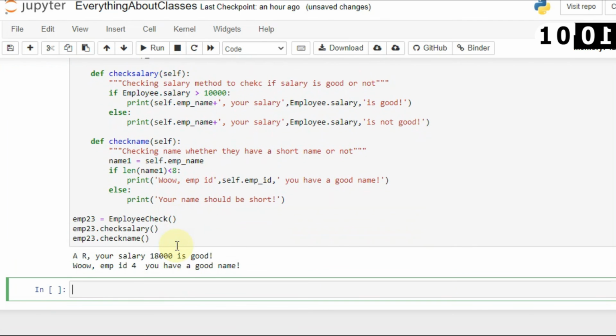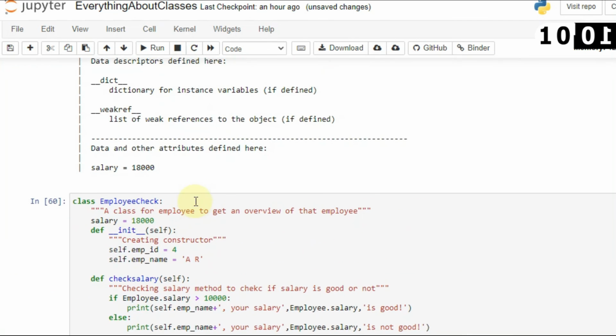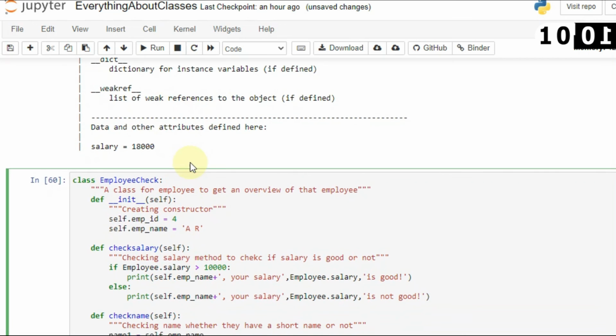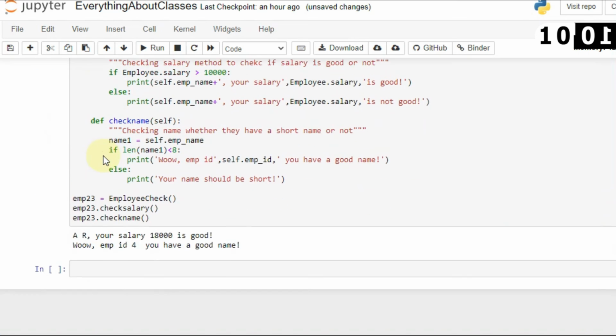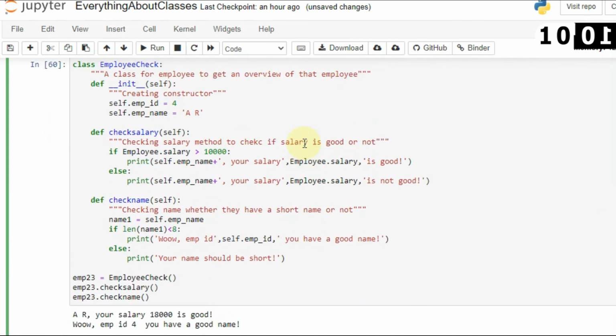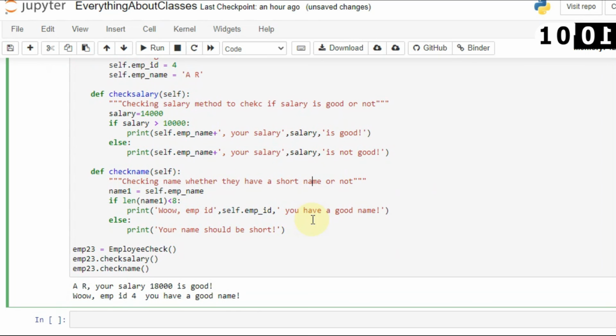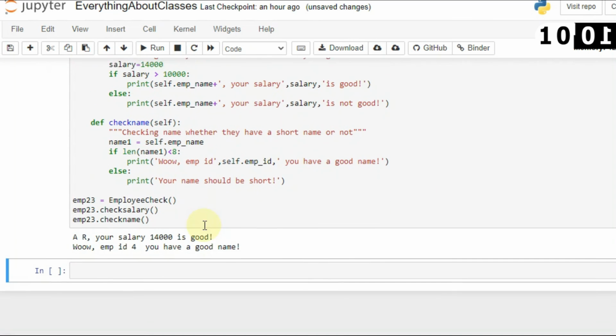Now let's run this again. The output will be the same. Here you can see that your salary is 18,000. I wanted to change the salary. When I see the documentation of the class, the data attribute will be removed. So here I'm not creating a global salary, and where I'm using salary, I define a value, salary equal to 13,000, 14,000, whatever. Now let's run this again, and here you can see your salary 14,000 is good.